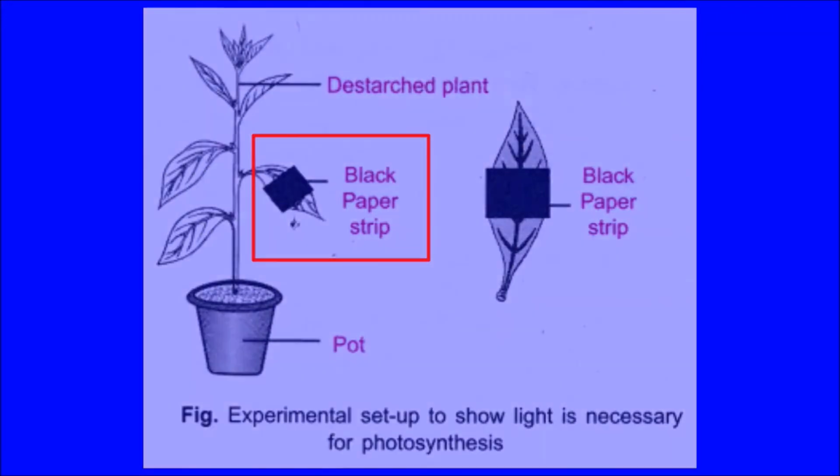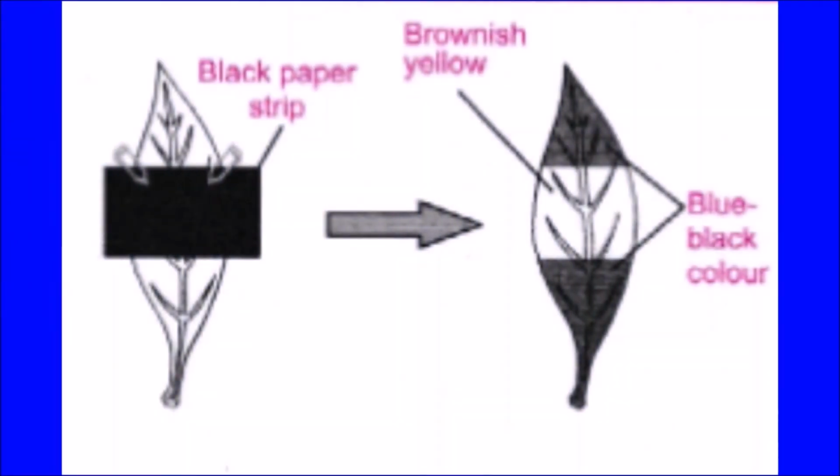Arrange this setup under sunlight. After testing the leaf, it is observed that only the part which was exposed to the light turns bluish black, but the part which was covered from the light does not turn bluish black. This proves that light is necessary for photosynthesis.